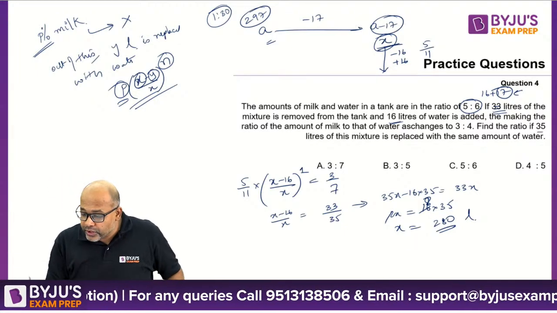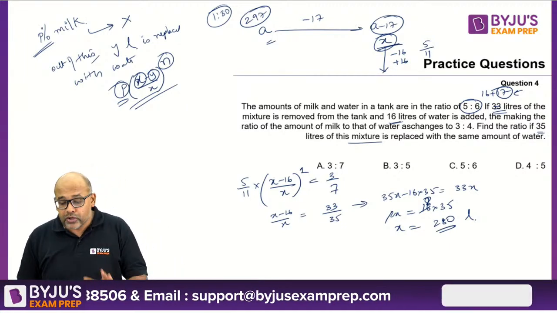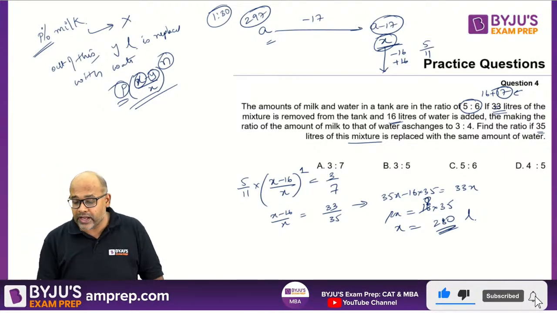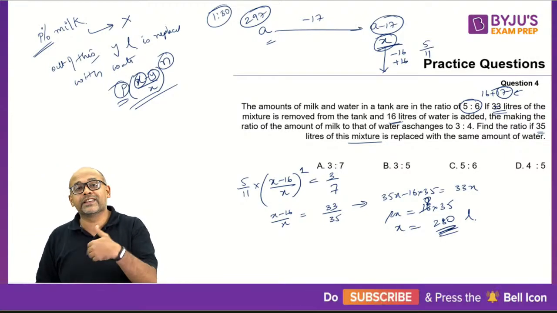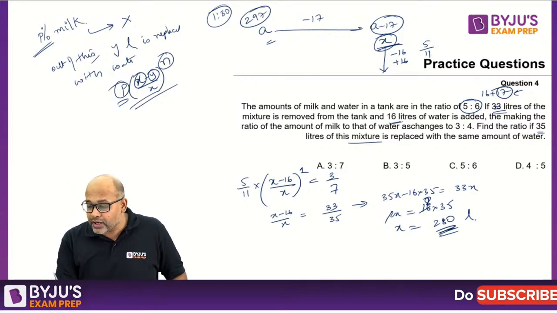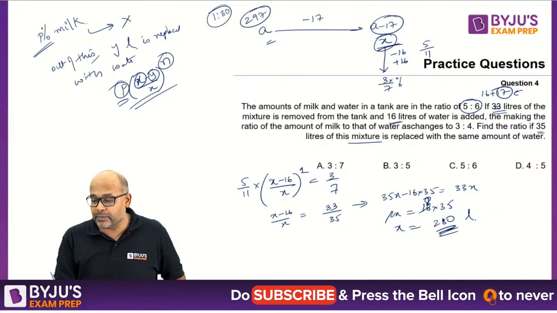Now find the ratio if 35 liters of this mixture is replaced with the same amount of water. So your story is continuing from here. Your X is 280. You took out 16, you got back 16. It is still 280. Your story is continuing. So you got this ratio as 3/7, or 3/7 into 100%.